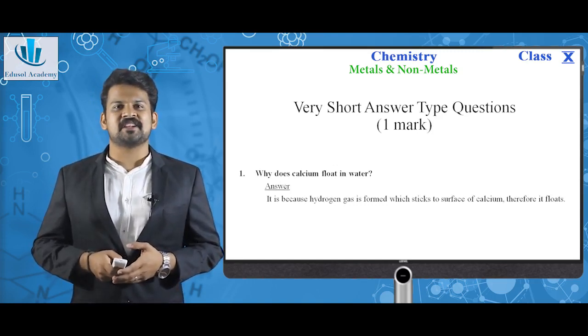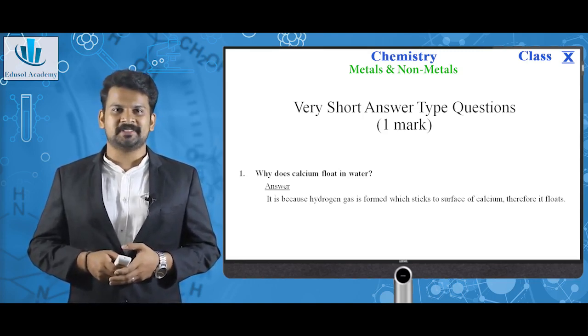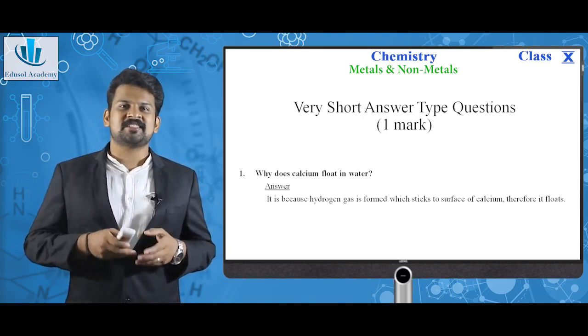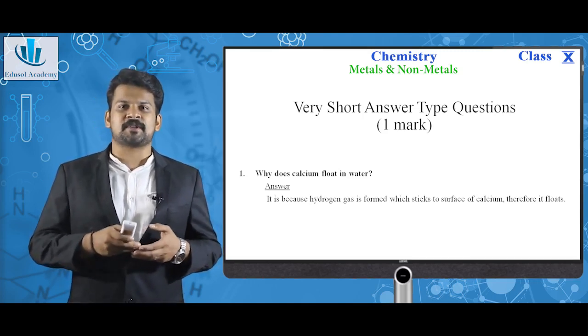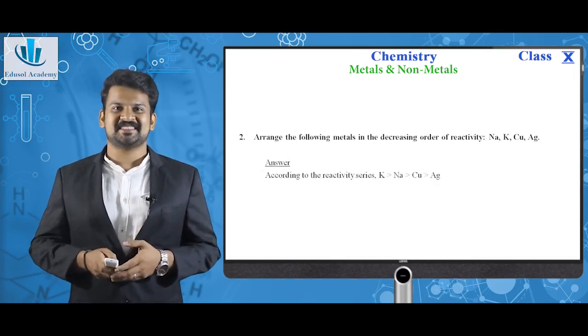Why does calcium float in water? When calcium is dipped in water, calcium hydroxide is formed and hydrogen gas is evolved. This hydrogen gas sticks to the surface of the calcium and hence it floats on water.